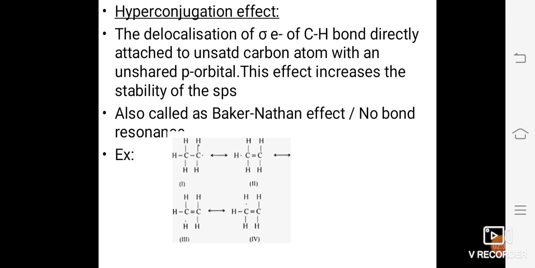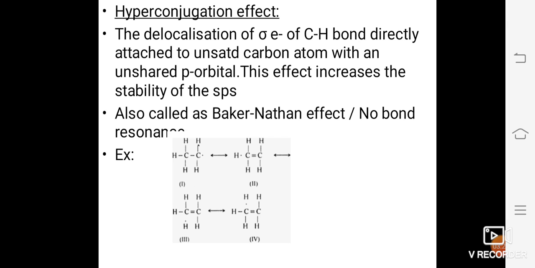So in the effects that we have studied, if we observe, we will definitely find that the atoms or groups showing negative inductive effect are also the examples for negative mesomeric effect, and the atoms or groups that are showing positive inductive effect are also the examples for positive mesomeric effect or positive